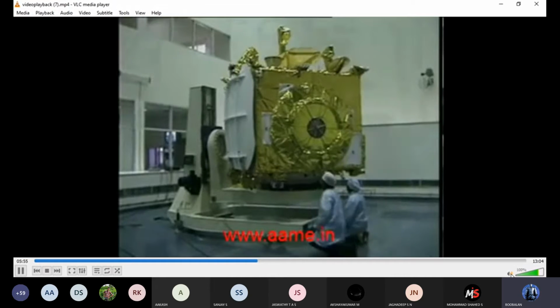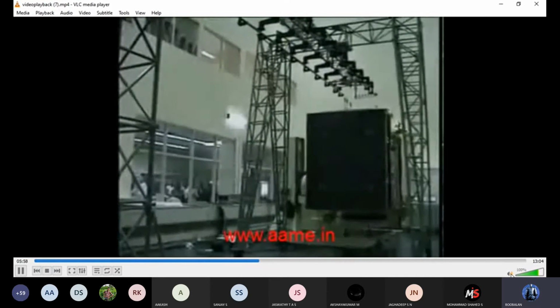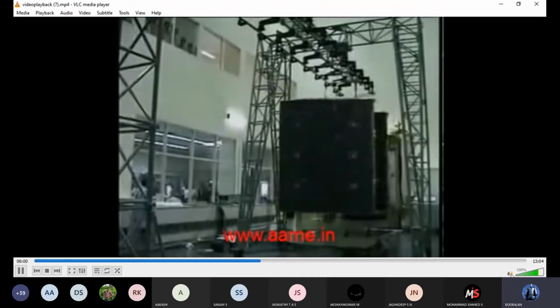The spacecraft comes to the launch complex about 30 days before the launch and undergoes checks and deployment tests.